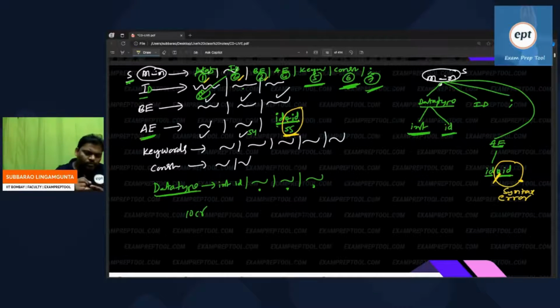So whenever the syntax analyzer informs the error handler, hello error handler, my name is syntax analyzer, I found some fault. So the error handler will note down a syntax error. What is the syntax error? Star expected, but ID came. So he will note down syntax error: star expected, but unfortunately ID came.